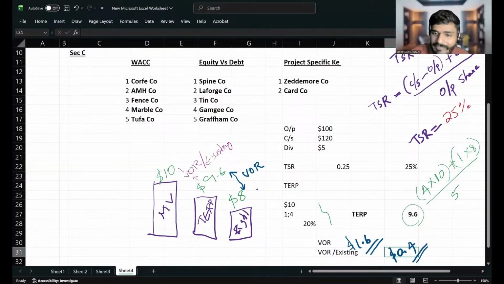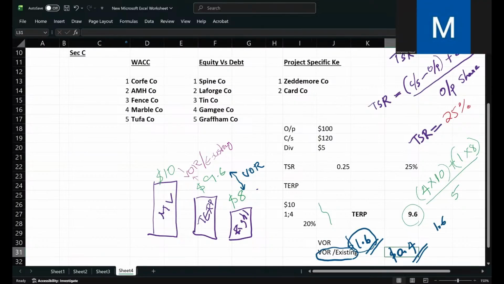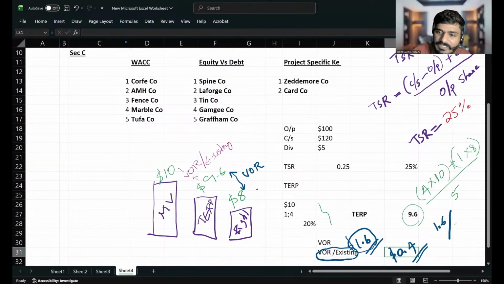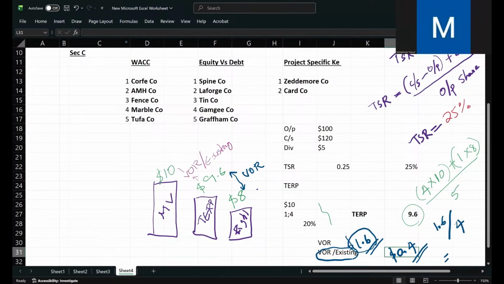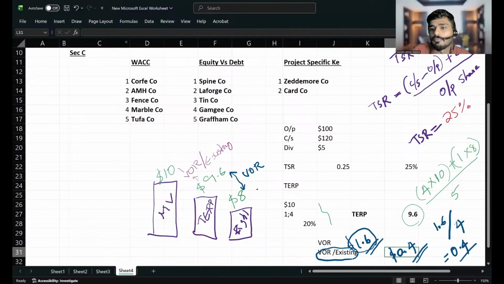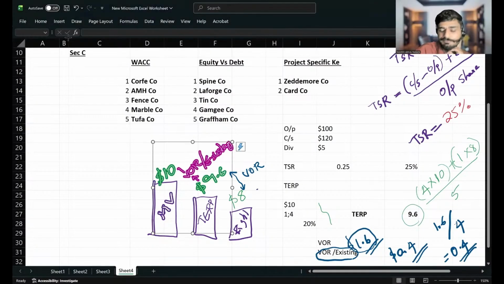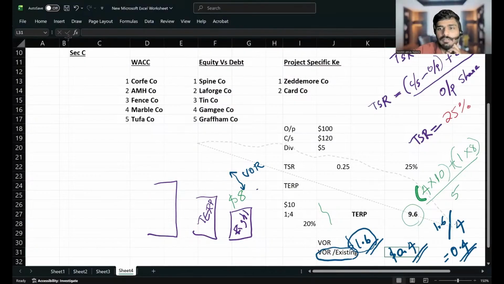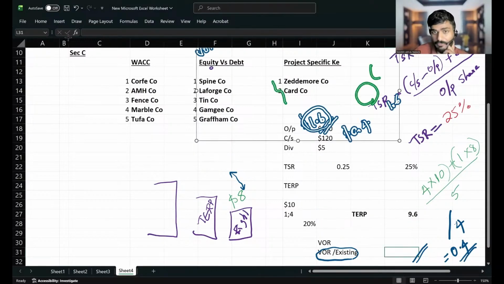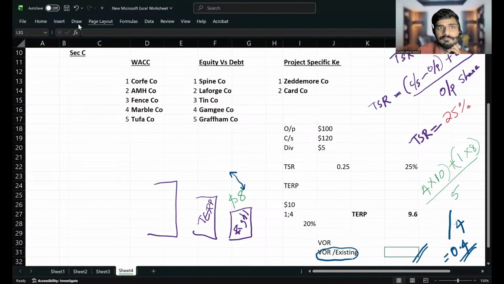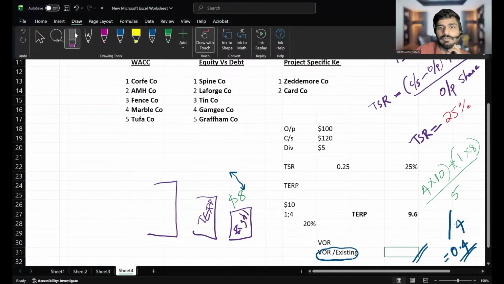You can also calculate the value of right per existing share by another equation. You have already got the value of right, which is 1.6. You can simply divide it by the number of existing shares, which is 4. 1.6 by 4, you will get the value of right per existing share, which is also 0.4. Both equations you can use, right? Am I right? Yes, sir. That is the value of right and the value of right per existing share, everything.